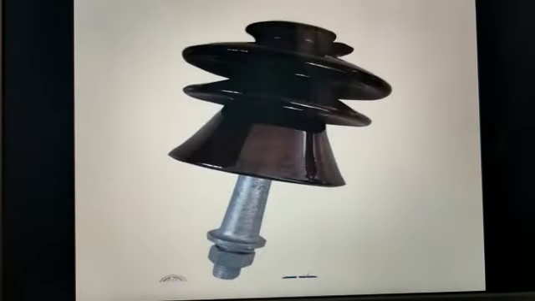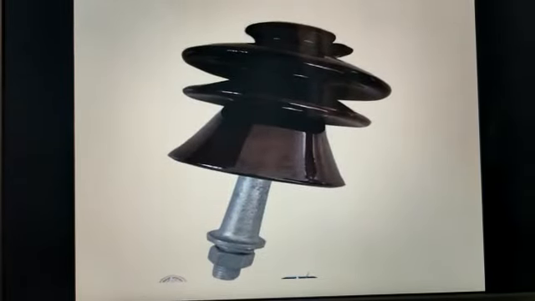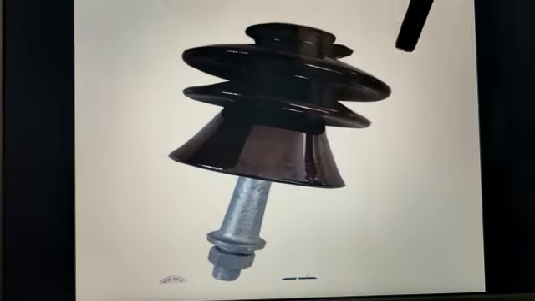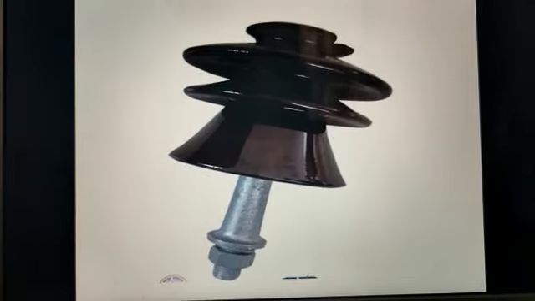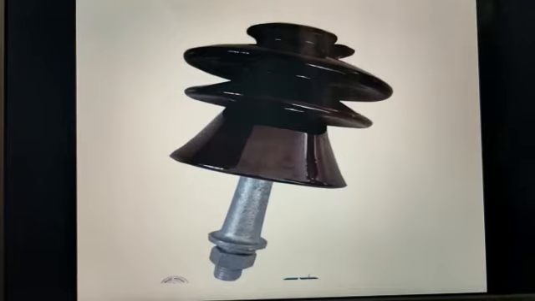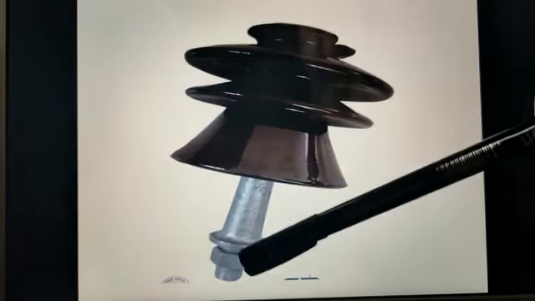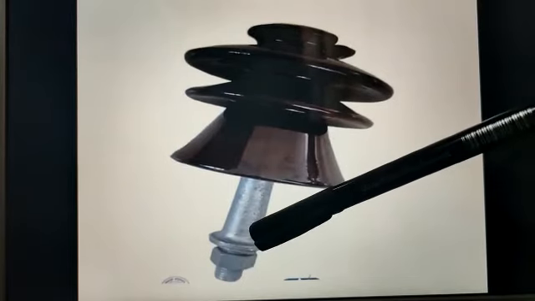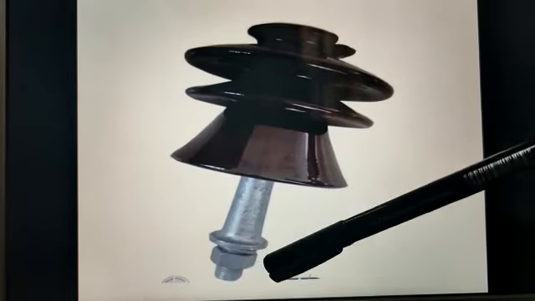So this is a pin type insulator. The conductor passes through the top of the insulator and is bound to the insulator with the help of a binding wire, which is of aluminium or copper. It depends on the type of material we are using for the conductor. And the lower part of the insulator is attached to the cross arm with the help of this nut.